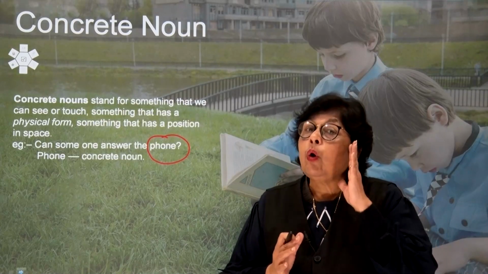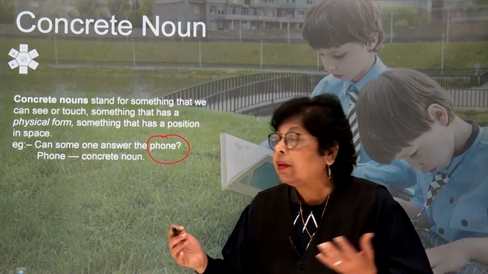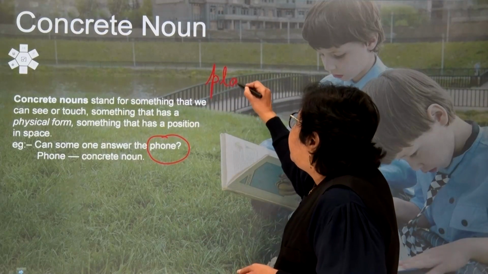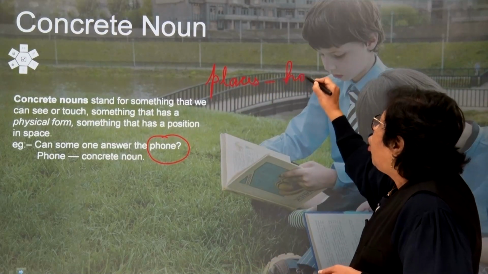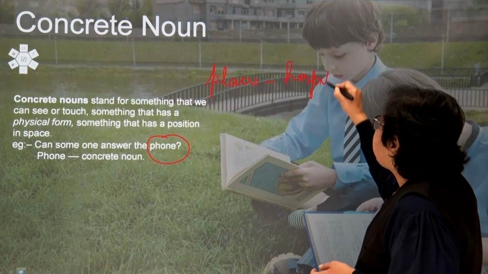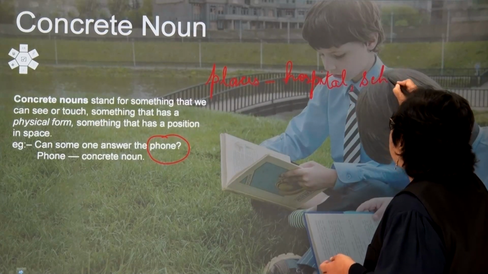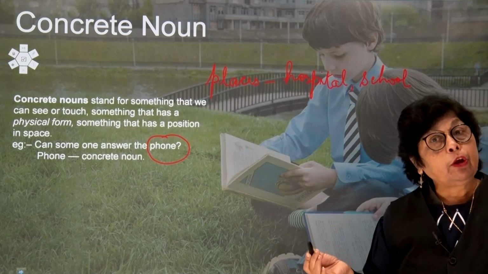Now, we can also say, children, like names of places. Now, if I take the names of places, children, it can be a concrete noun. It would be a hospital, children. It would be a school.